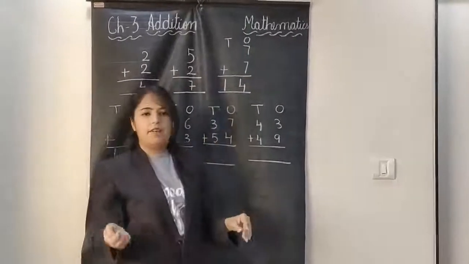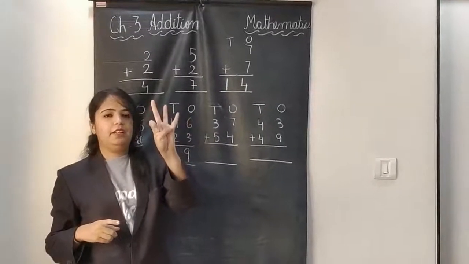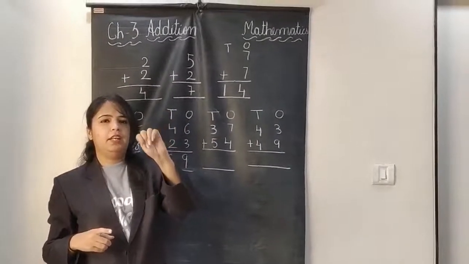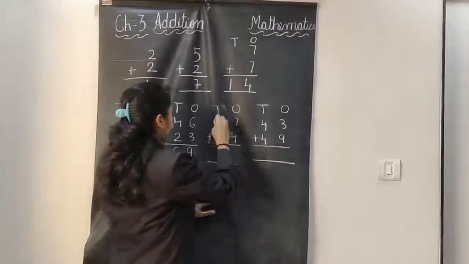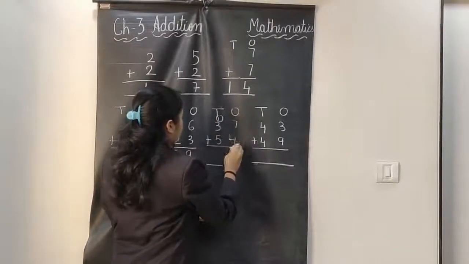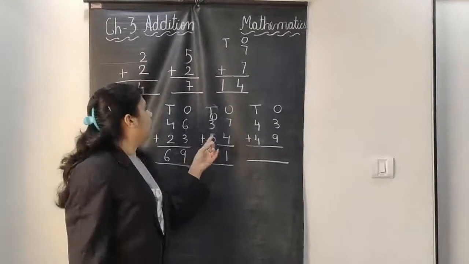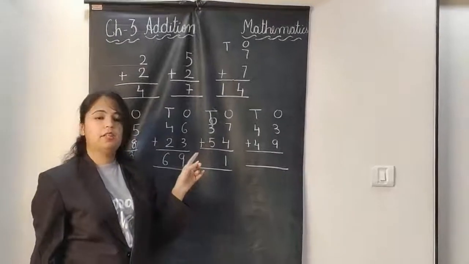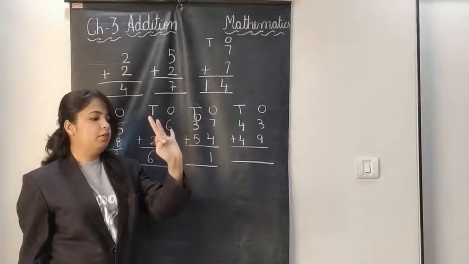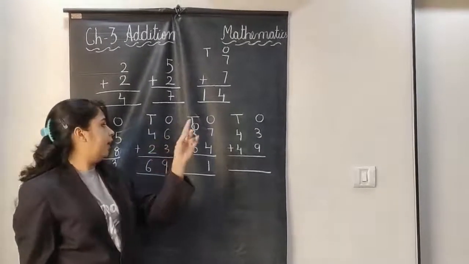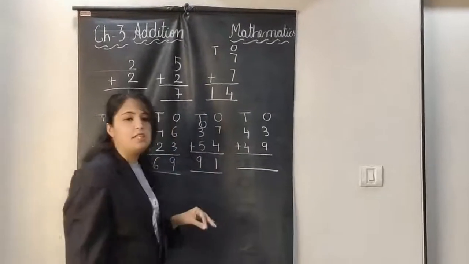Third sum. 7 in your mind, 4 on your fingers. After 7: 8, 9, 10, 11. So the answer is 11. So I will put 1 here and 1 down, right? Now 3 plus 5. After 3 till 5: 3, 4, 5, 6, 7, 8, and plus 1, the answer is 9. So my answer is 91.